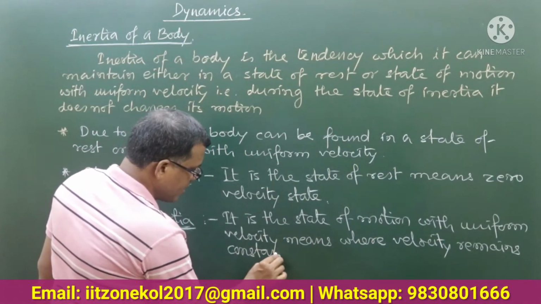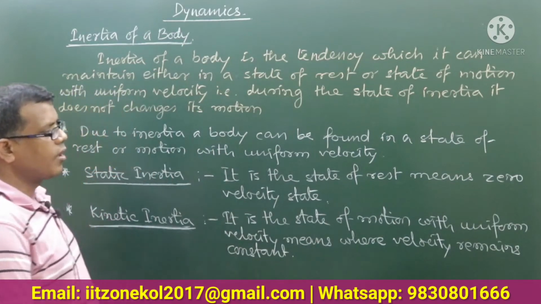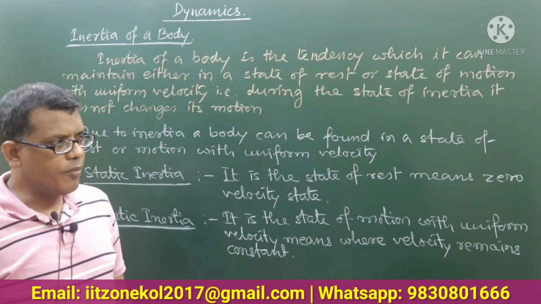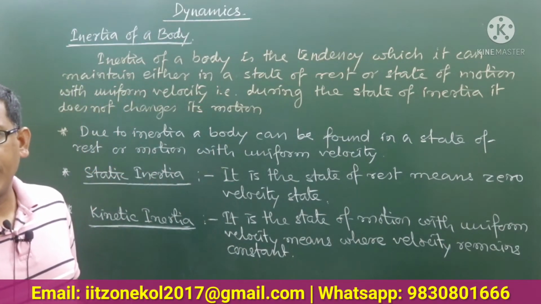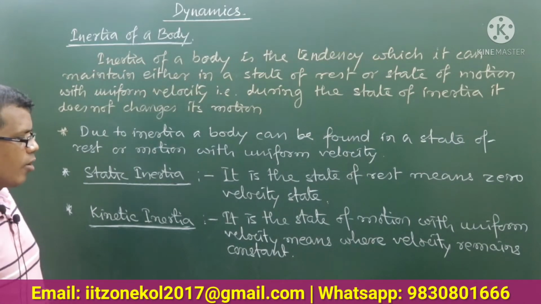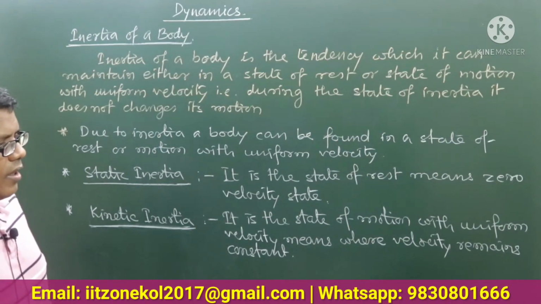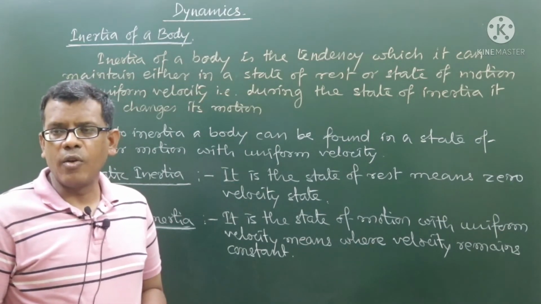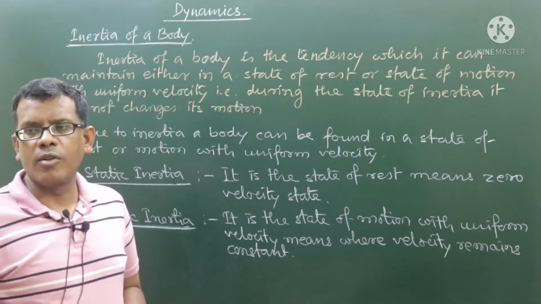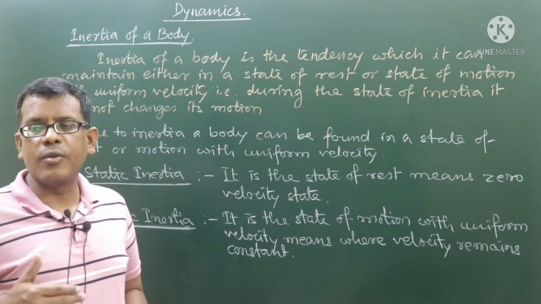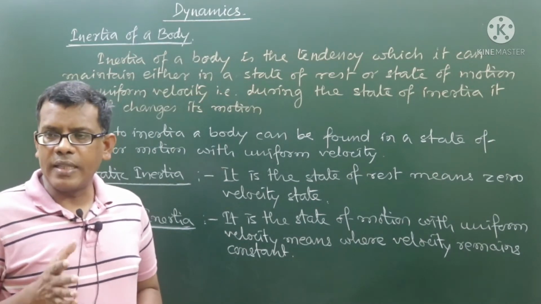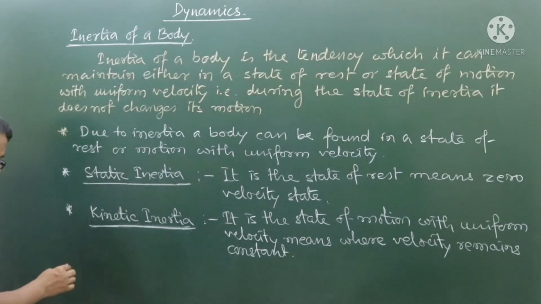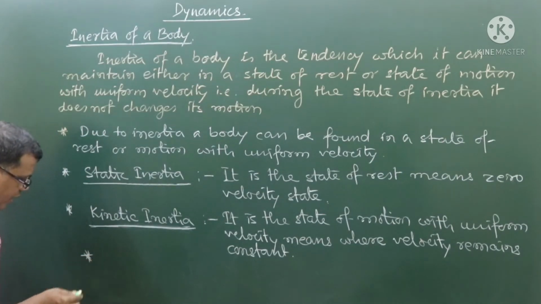If we say that velocity remains constant, then velocity being a vector quantity, a body can only be said to be moving under constant velocity when it covers equal distance in equal time, and that too in a straight line.